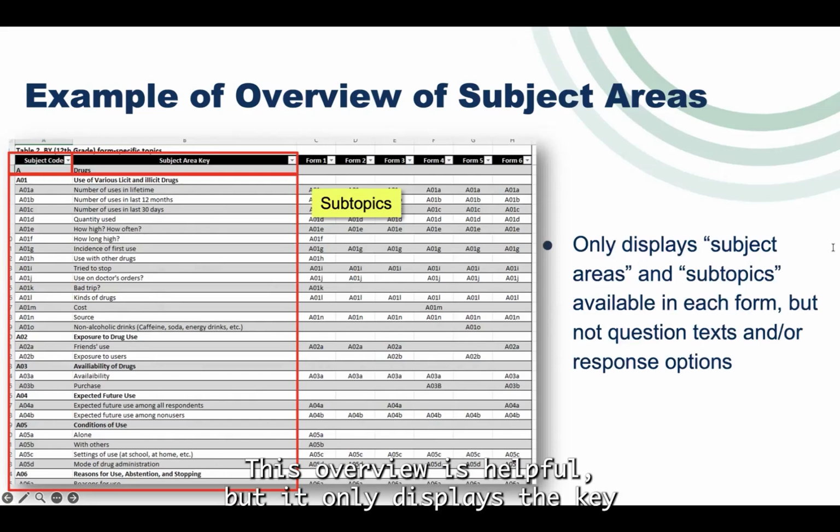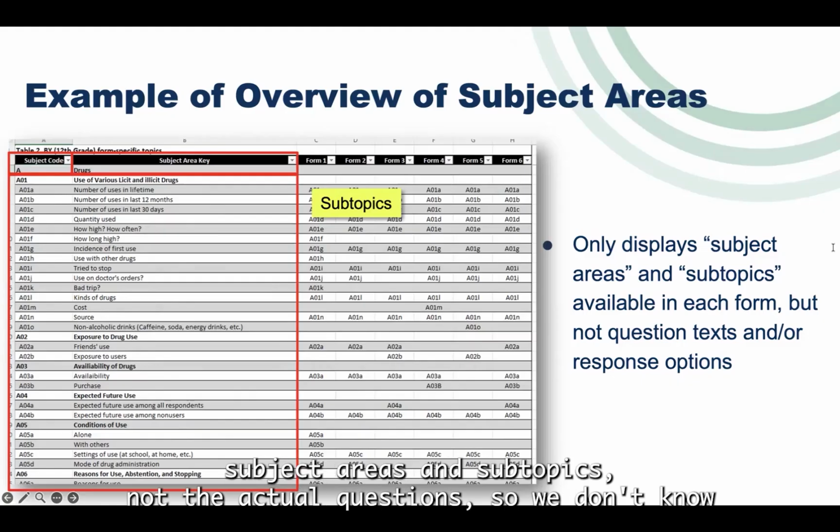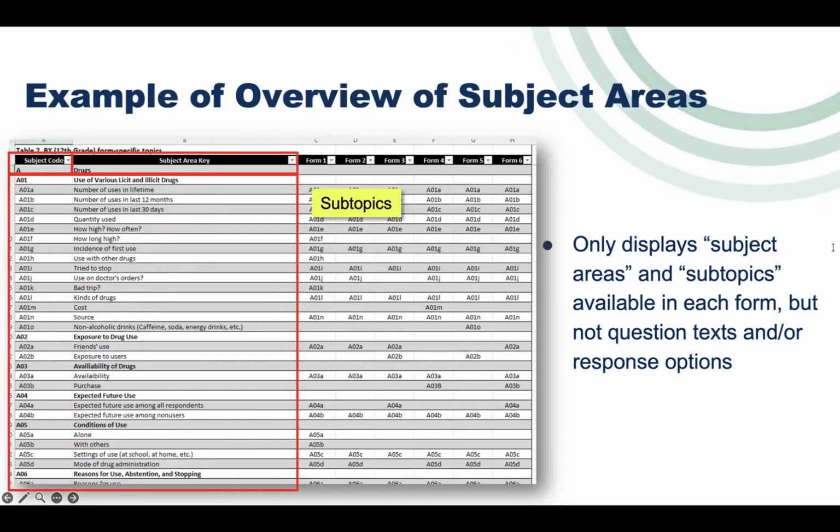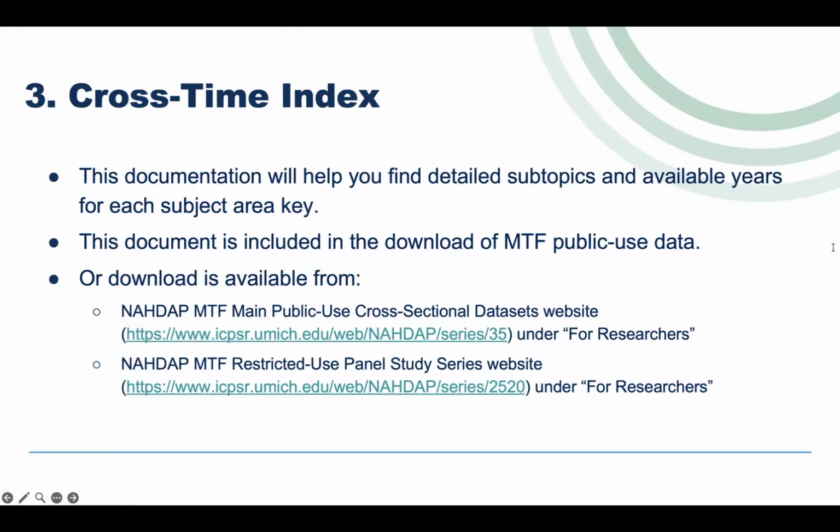This overview is helpful, but it only displays the key subject areas and subtopics, not the actual questions. So we don't know exactly which questions were asked under each subject area and subtopic. For example, what does A02A, friends use, mean? What is the exact question text for this subtopic?